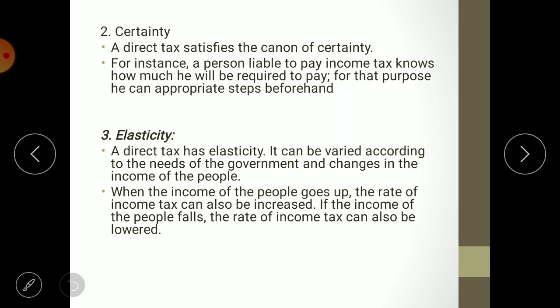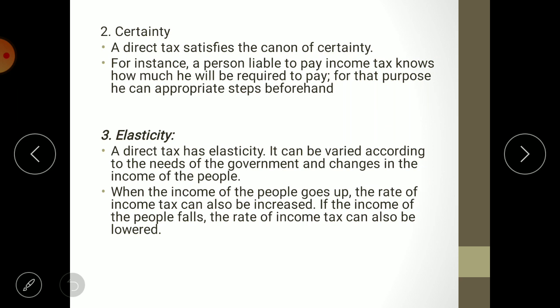So these are the four questions that should be known to the taxpayer: whom to pay, when to pay, where to pay, and how much to pay. And in case of direct taxes, as I have given you examples, these four questions are answered very beautifully. That's why we can say that direct taxes possess the characteristics of canon of certainty.